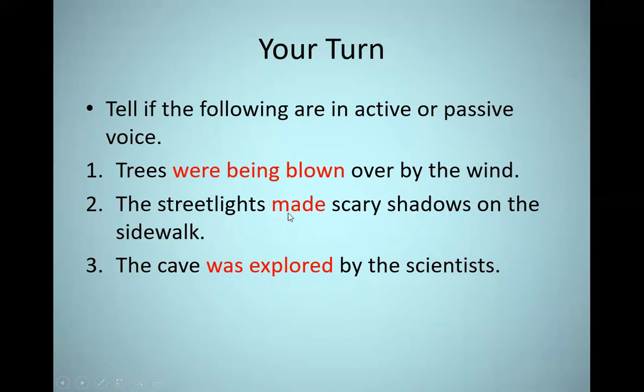Number two, the street lights made scary shadows on the sidewalk. Here you have only the verb made, and it is in the past tense. So there is no part of verb to be before it, and there is no past participle. So it is actually in the active voice.